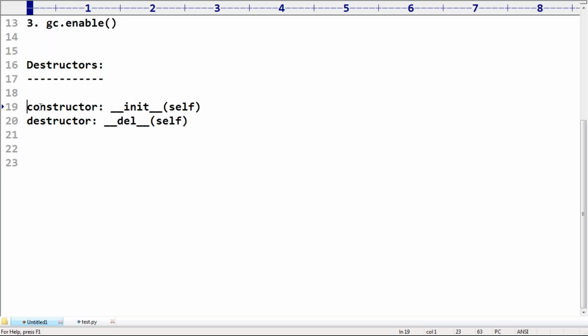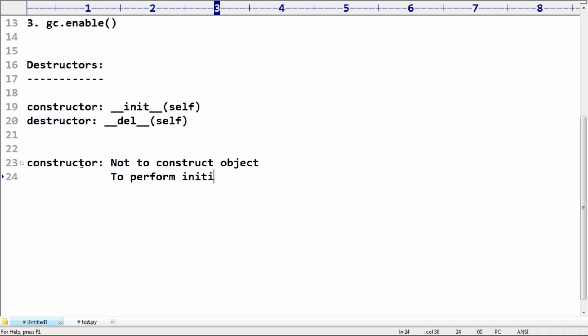Constructor job. Can you please tell me, what is the job of a constructor? The constructor is not to construct the object. Remember this: not to construct the object, but to initialize, to perform initialization. If there is a name, roll number, marks, anything, the constructor is going to take care of it.